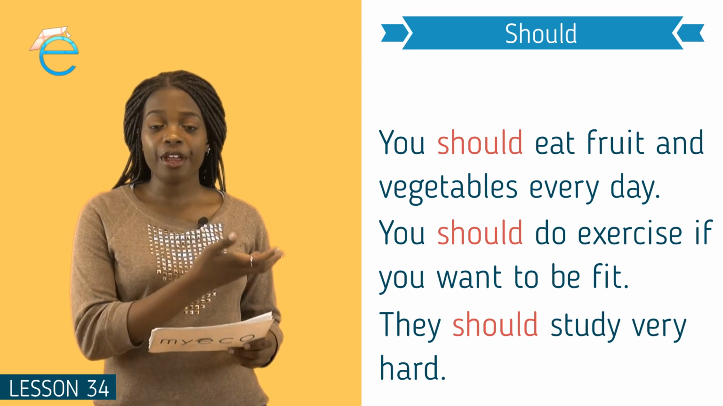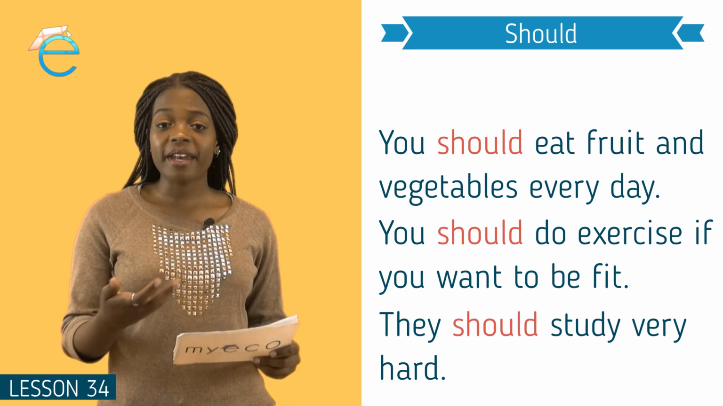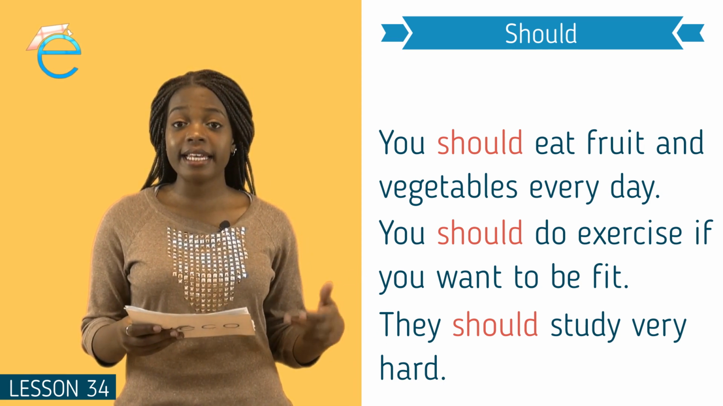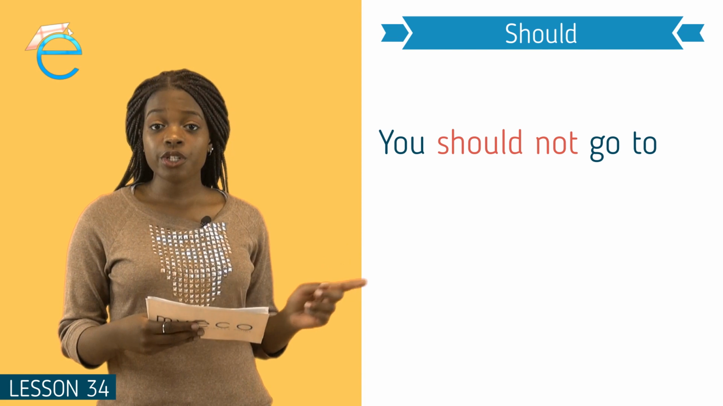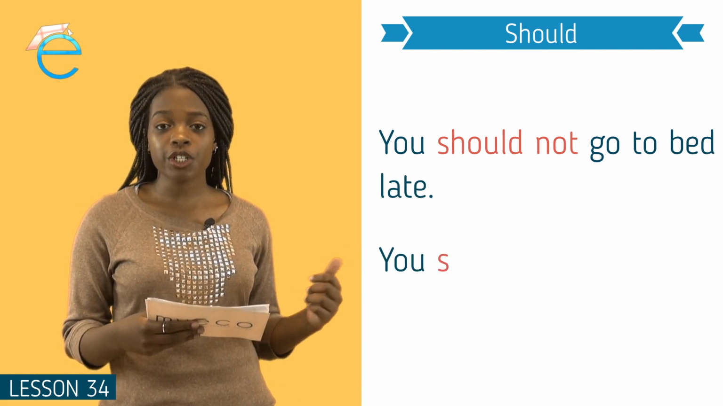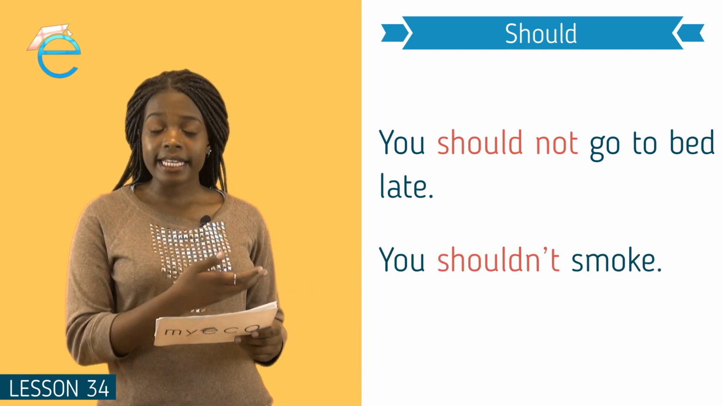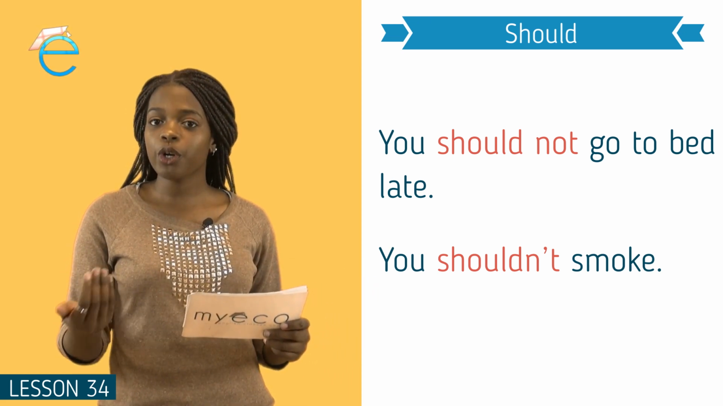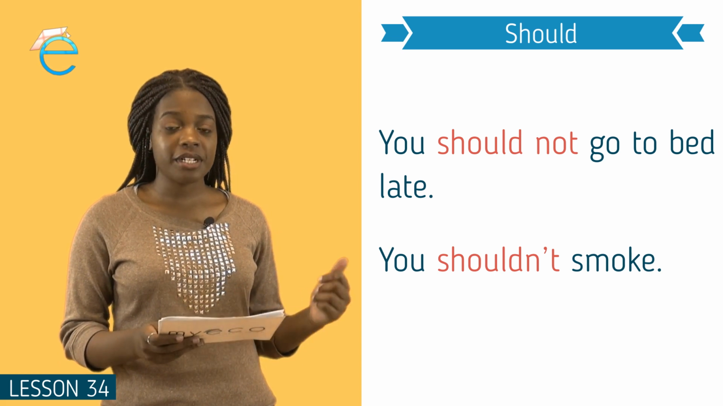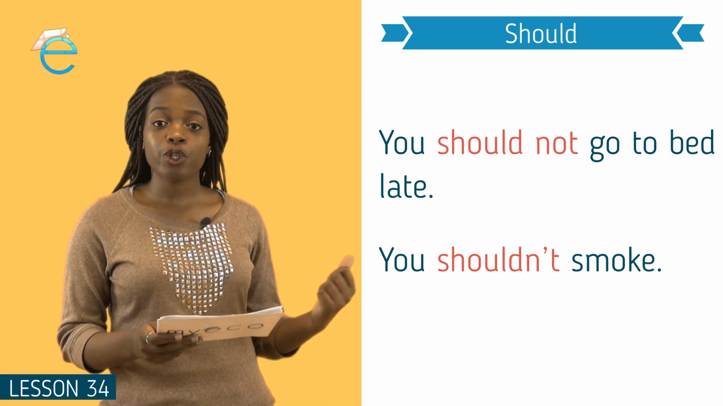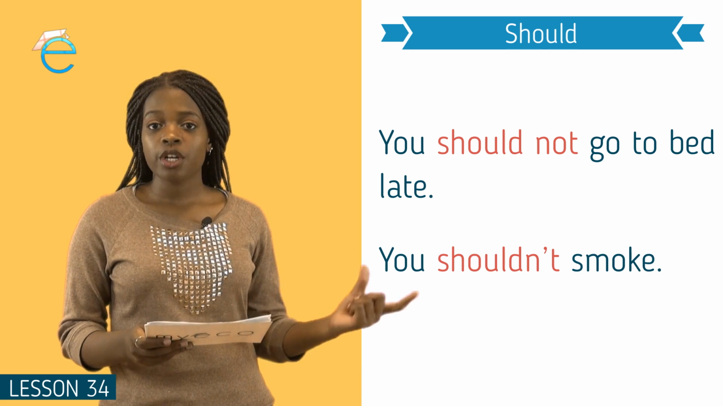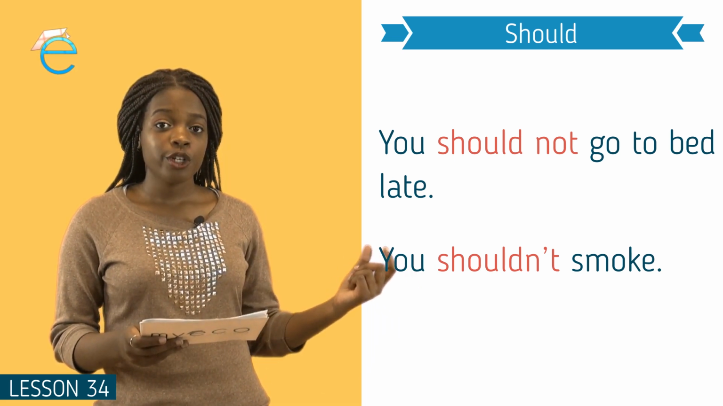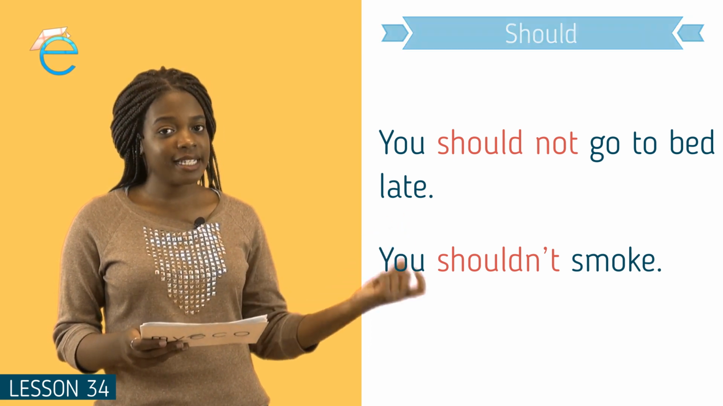Now, these are all things that if you do will be beneficial or good for you. We can also make these sentences in the negative form. You should not go to bed late and you shouldn't smoke. So, these sentences mean not doing those things is beneficial or good for you. Notice with our second negative example, you shouldn't smoke, I have used the shortened form. So, instead of should not, I have shouldn't with an apostrophe T.